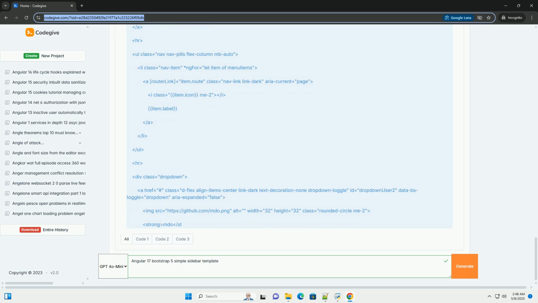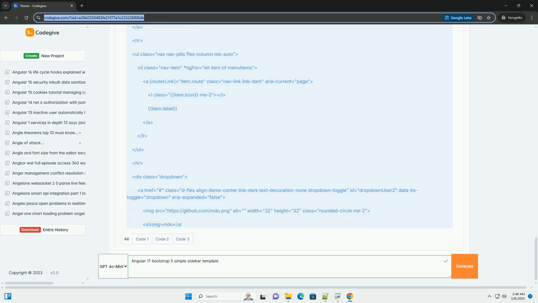Authentication: if your application requires authentication, implement a mechanism to show or hide certain menu items based on the user's roles or permissions. Custom styling: feel free to further customize the appearance of the sidebar, header, and content area using your own CSS styles. Lazy loading: for larger applications, consider using Angular's lazy loading feature to improve initial load times.